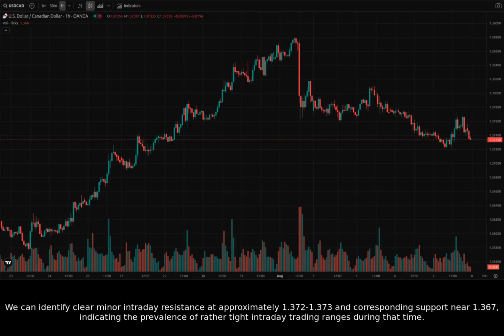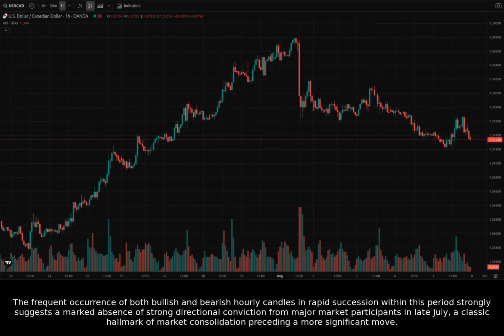We can identify clear minor intraday resistance at approximately 1.372 to 1.373 and corresponding support near 1.367, indicating the prevalence of rather tight intraday trading ranges during that time. The frequent occurrence of both bullish and bearish hourly candles in rapid succession within this period strongly suggests a marked absence of strong directional conviction from major market participants in late July, a classic hallmark of market consolidation preceding a